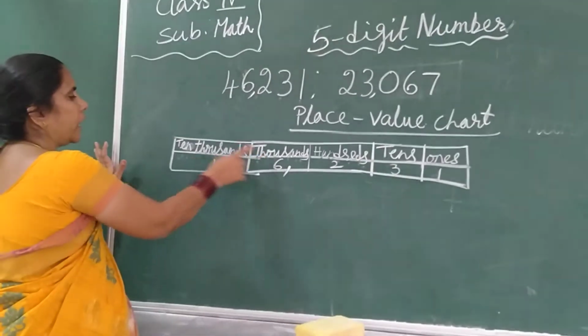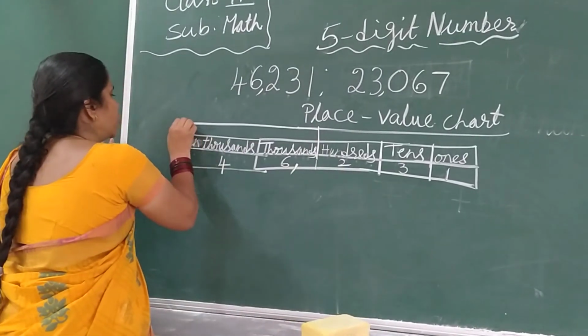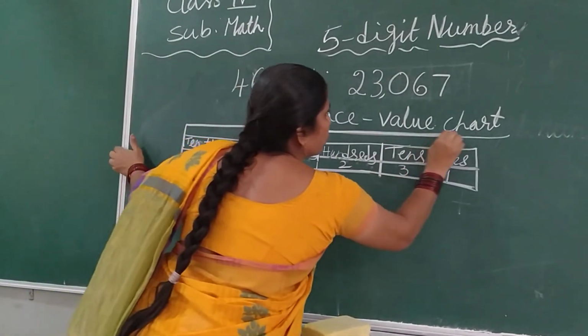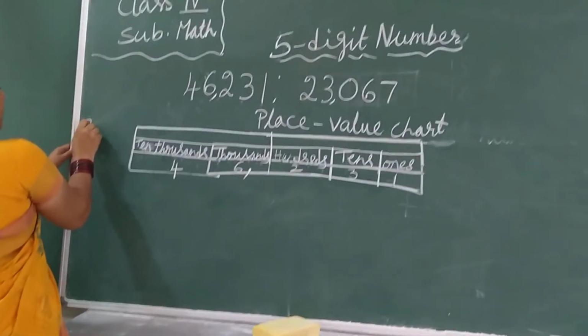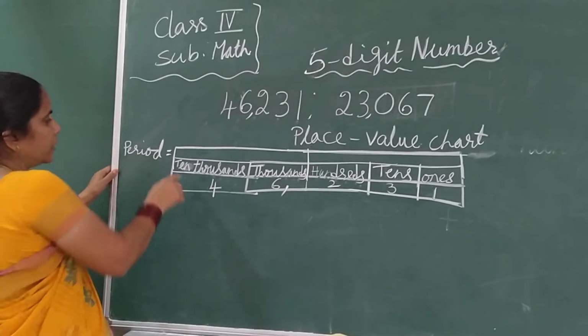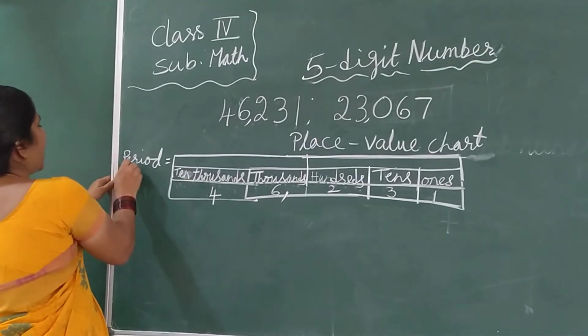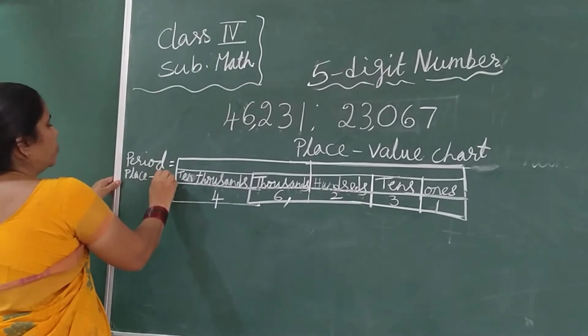Here 1000 and 10,000 will be in the thousands period. That also you must know. Periods also you must know. If it is a 5-digit number, this will be the period. What is it? It is the period. This is the place value. What is that? That is the place value.